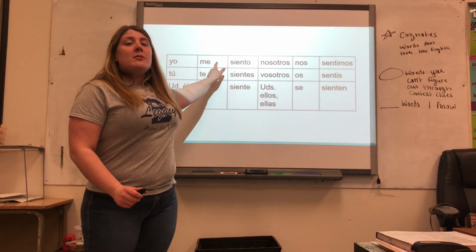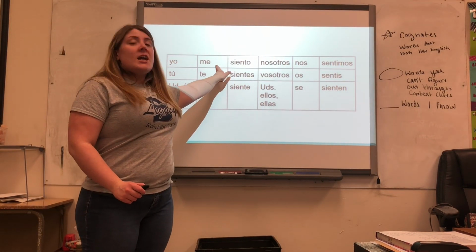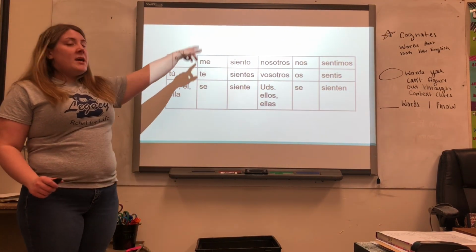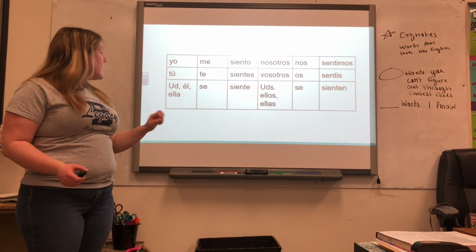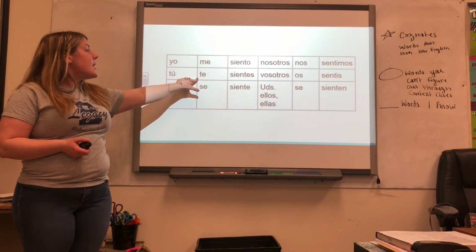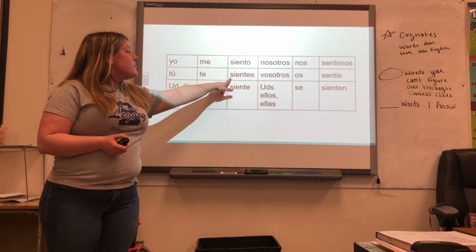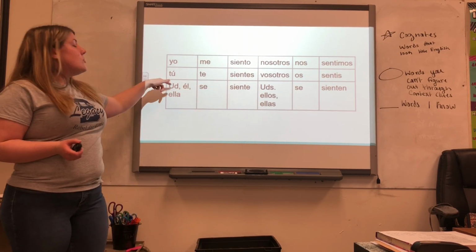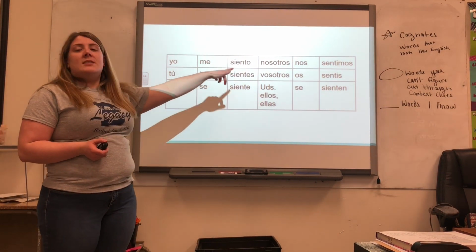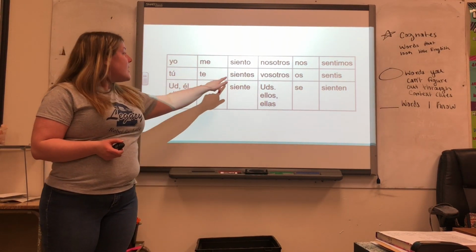In the yo form, my reflexive pronoun is me, and then I conjugate the verb, siento. So yo me siento. The next subject, tú. My reflexive pronoun is te, and then my verb sientes. So tú te sientes. Yo me siento, tú te sientes.